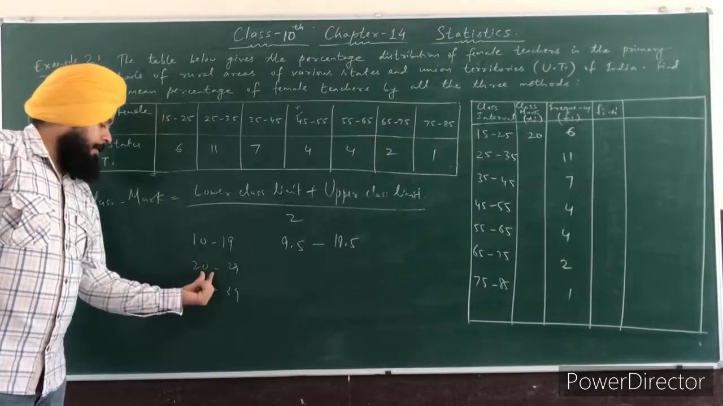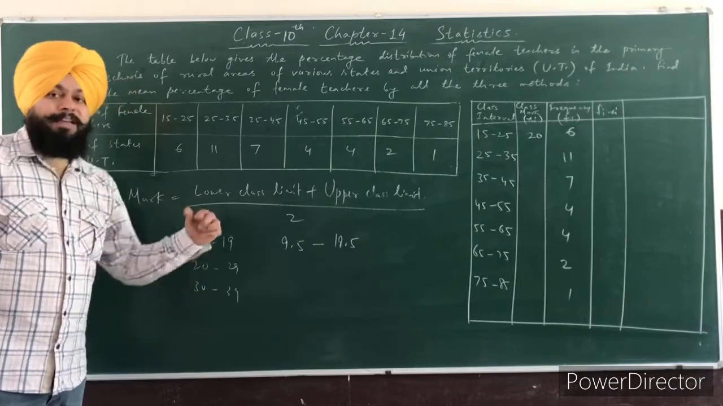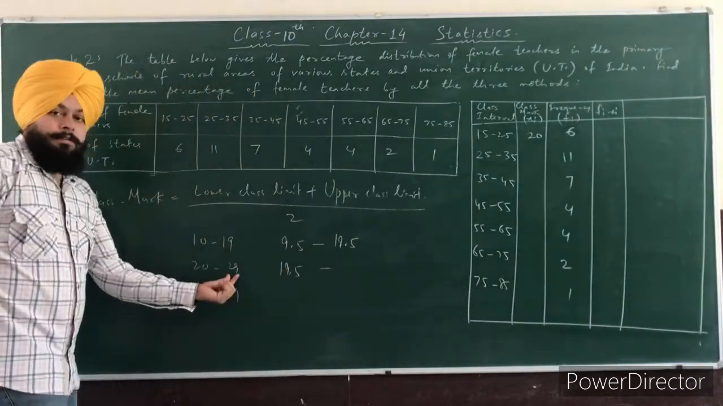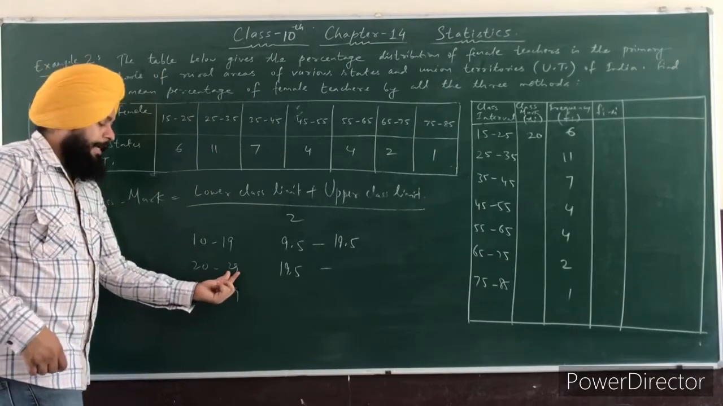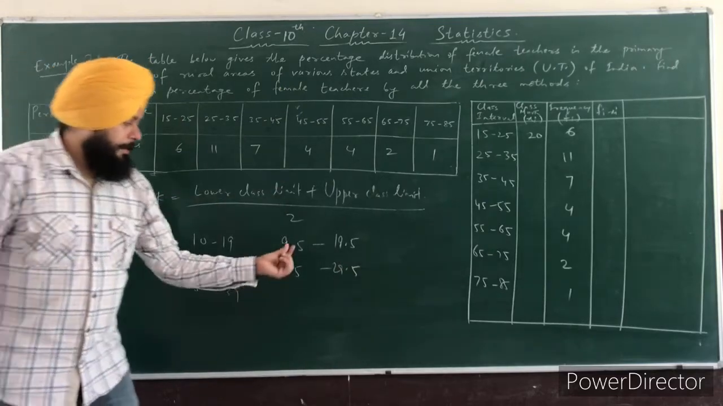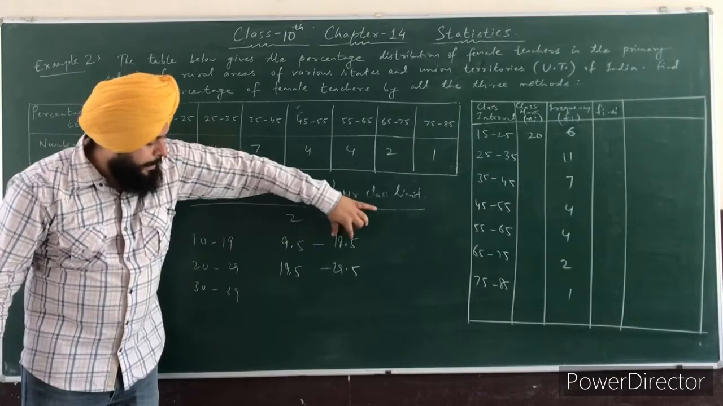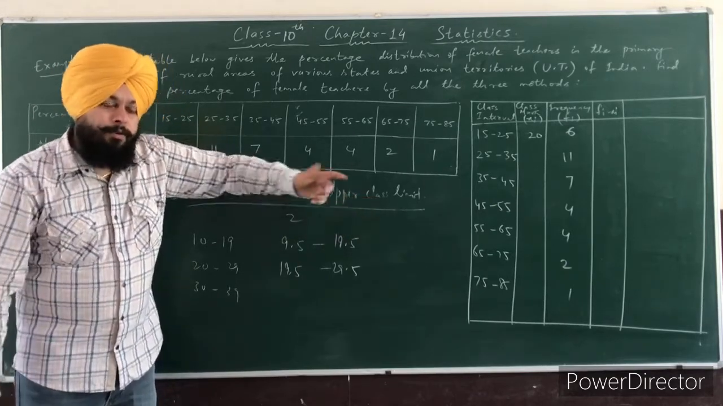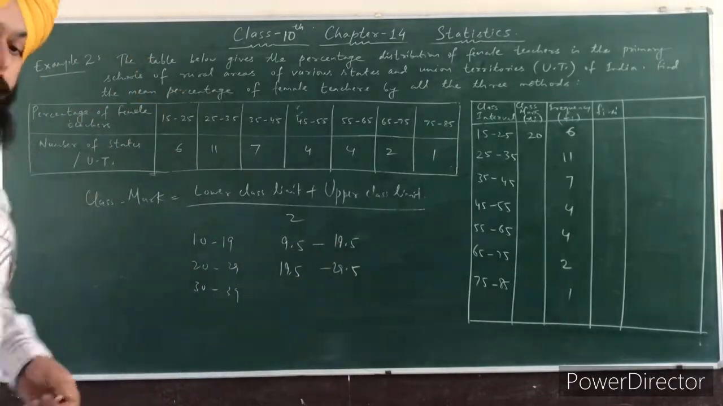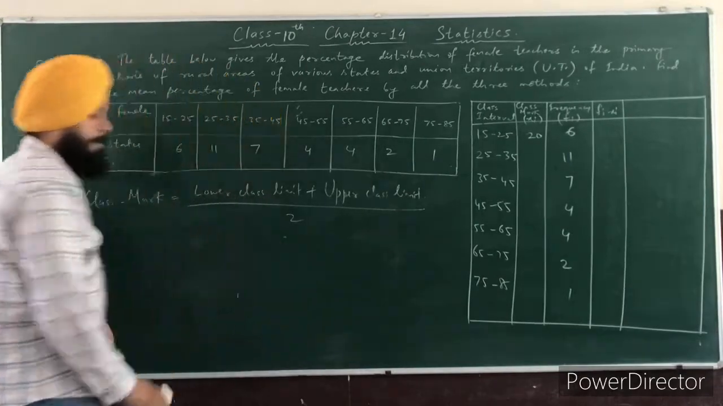In the next interval, you will subtract 0.5 from the lower limit. So 20 minus 0.5 is 19.5 and add 0.5 to the upper limit. 29 plus 0.5 is 29.5. Now you can see here, this is in continuous form. ठीक है, क्योंकि जो फर्स्ट इंटरवल की जहाँ पर वैल्यू अपर लिमिट खत्म हो रही है वो नेक्स्ट में वहाँ से स्टार्ट हो रही है. Alright, so this is continuous. But in this question, the interval is already given in continuous form.